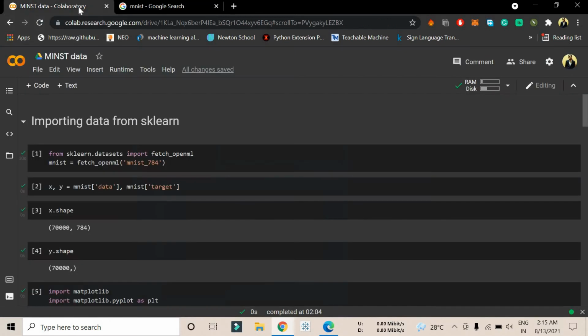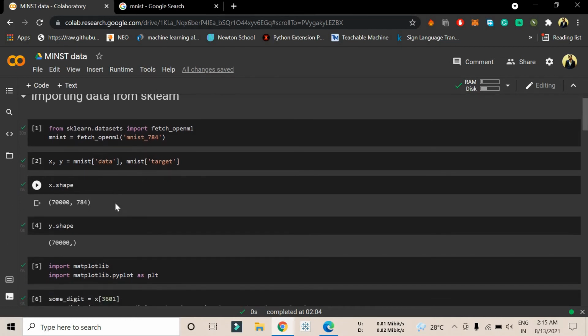I have already created a Google Colab notebook here. First of all, you have to import the dataset. From sklearn.datasets, I have imported fetch_openml. Here you are going to fetch the dataset, mnist_784. Sometimes the name changes, but here the dataset is mnist_784. So I'm importing MNIST here itself.